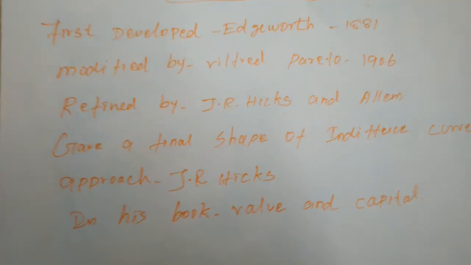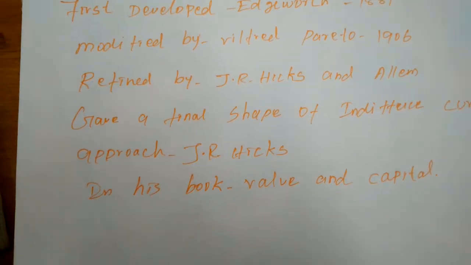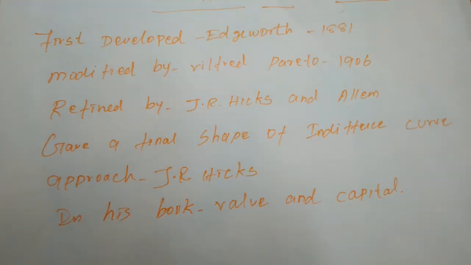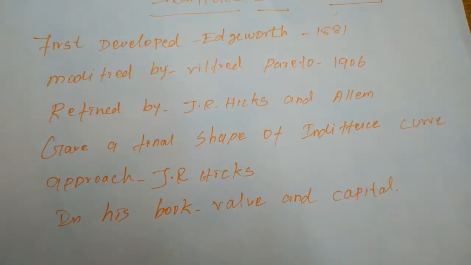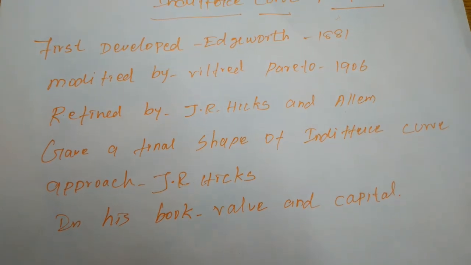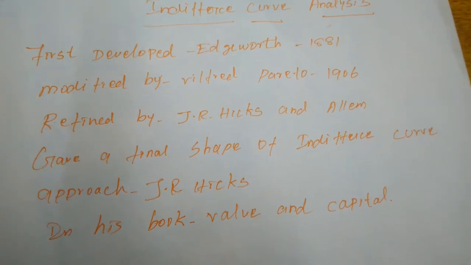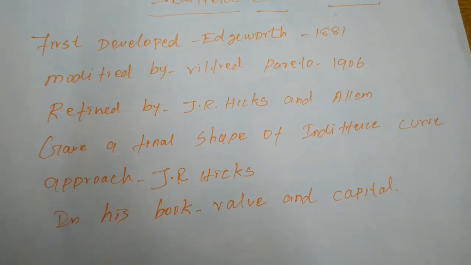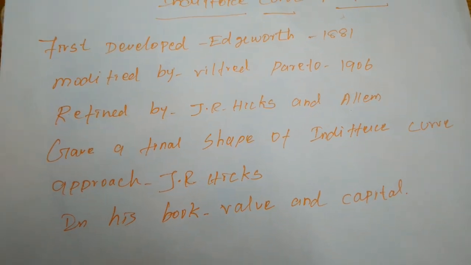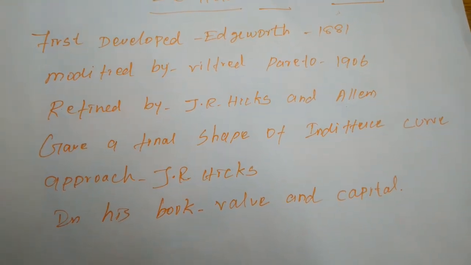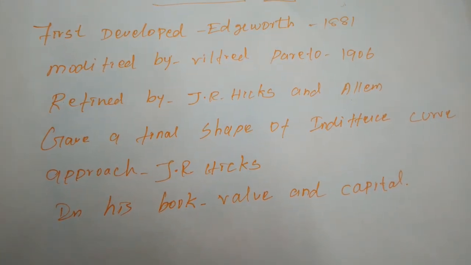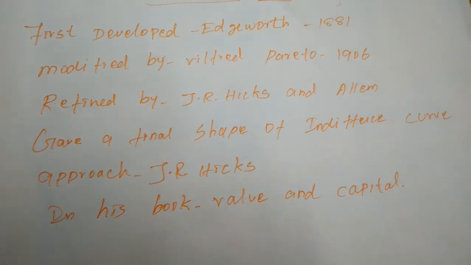So the indifference curve analysis is also based on the scale of preference. Scale of preference means, for example, when we are going to purchase commodities, we mostly go to the market for purchasing many commodities, but the indifference curve analysis only explains the satisfaction from purchasing two commodities.